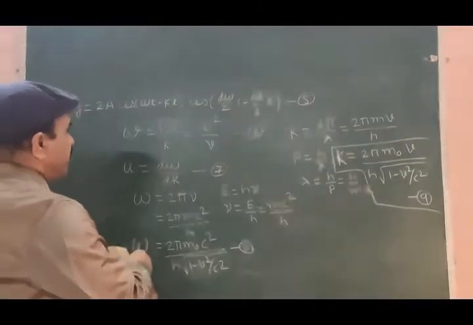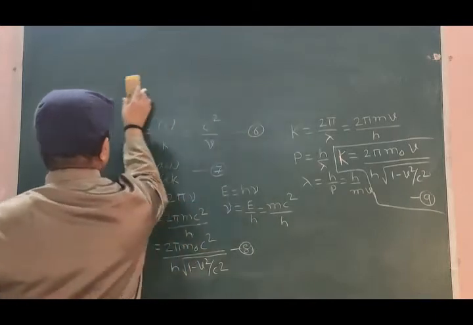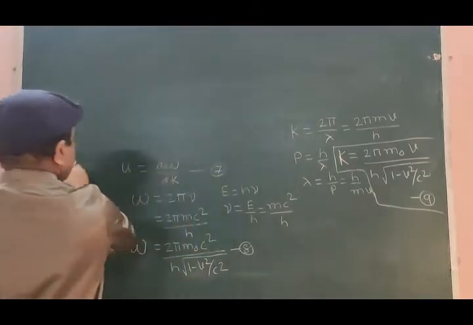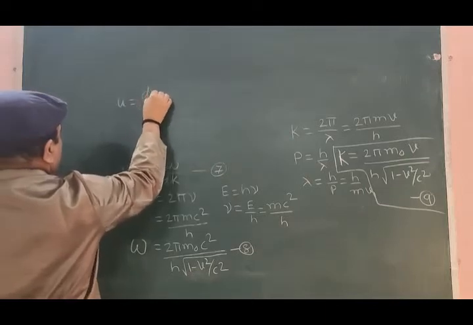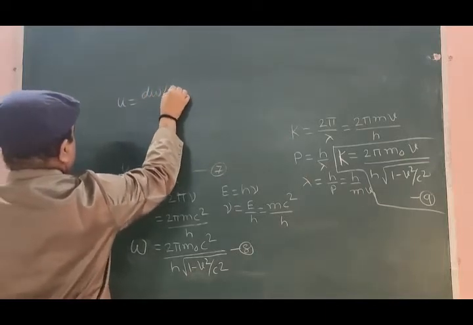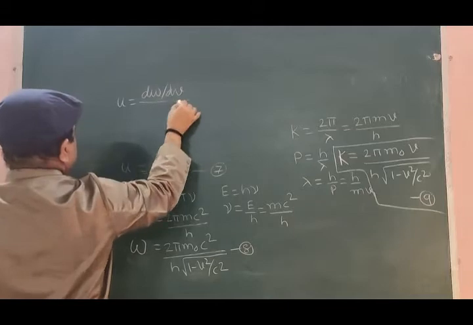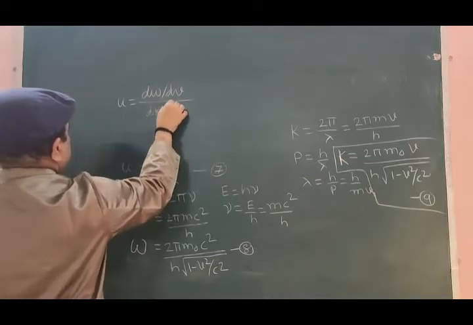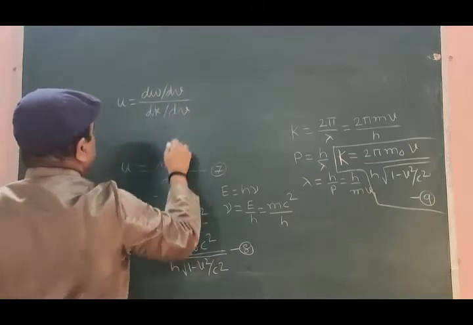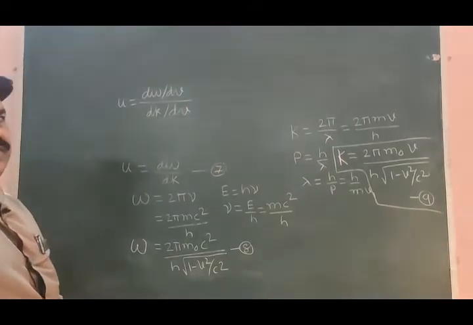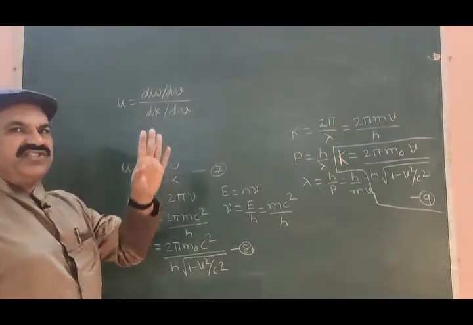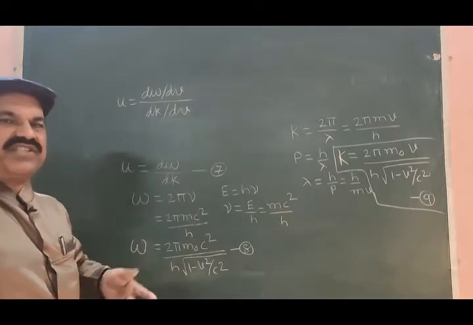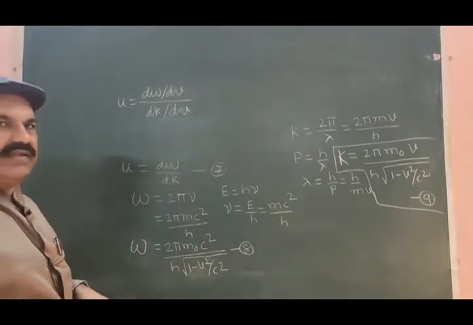I may write this equation further as u is equal to d omega by dv divided by dk by dv. There is no change between this equation and this equation. These two equations are the same, right?